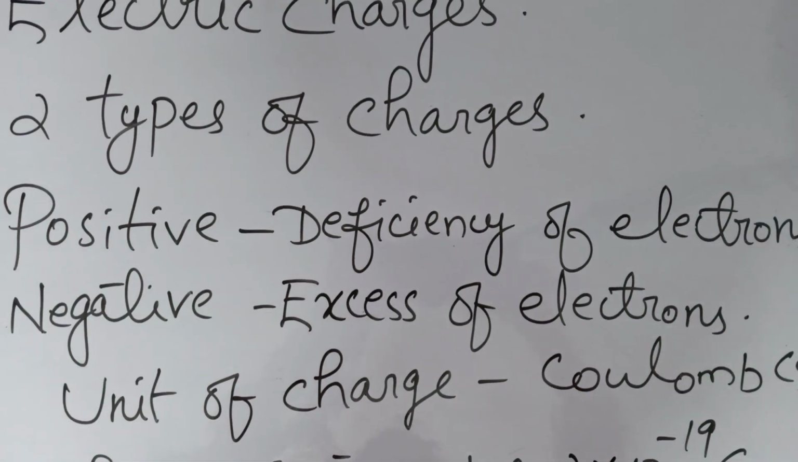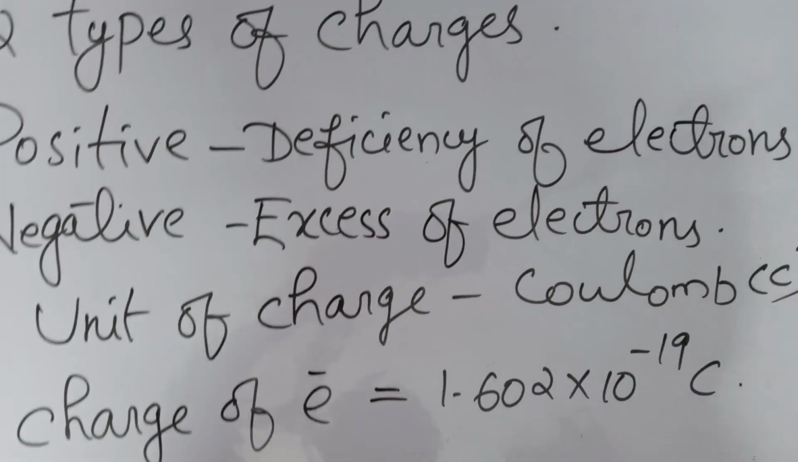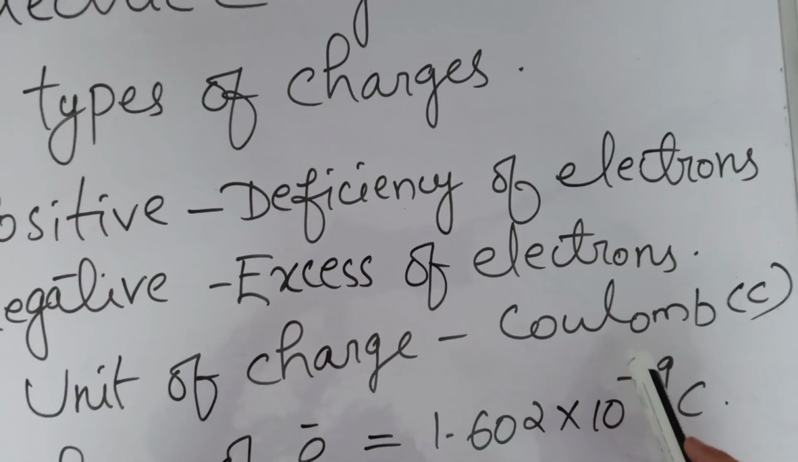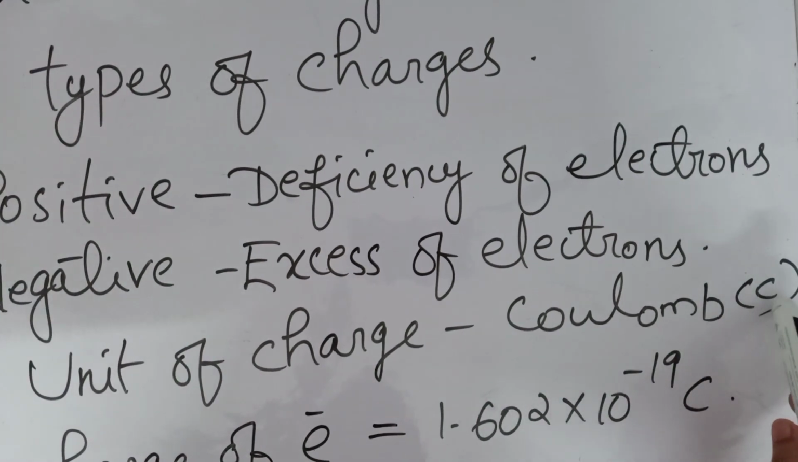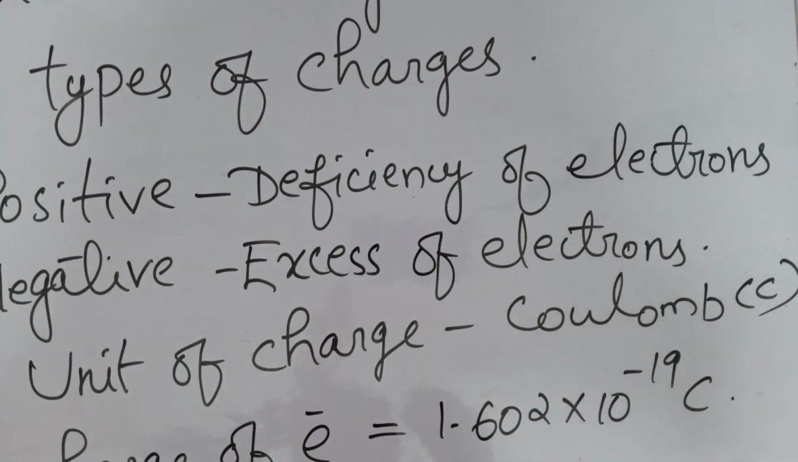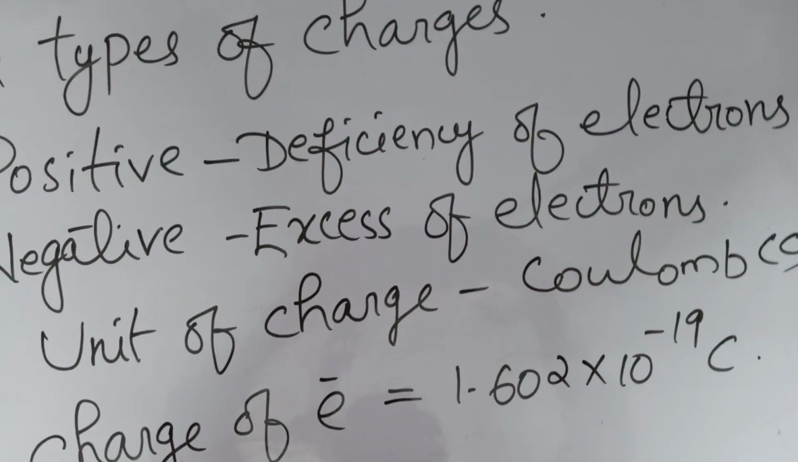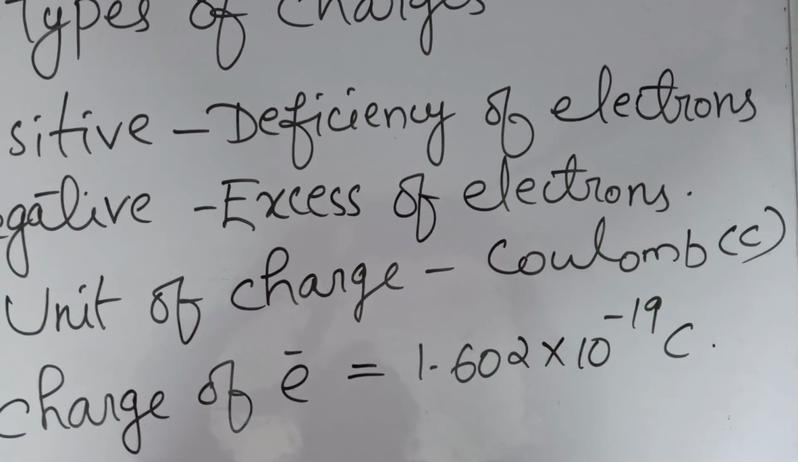And one more thing is the unit of charge. What is the unit of charge? That is Coulomb, right? That is the basic thing that you should know. That is Coulomb, represented as C. C is the symbol of Coulomb. And what is the charge of an electron? That is also, yes, 1.602 into 10 raised to minus 19 Coulomb. That is the charge of an electron.